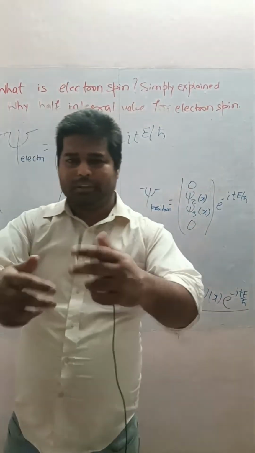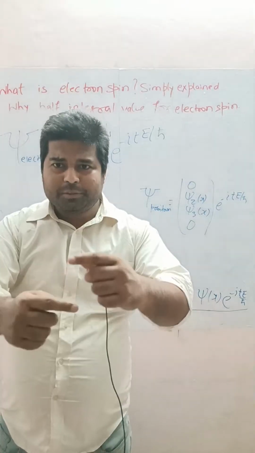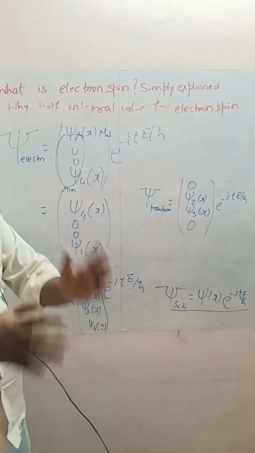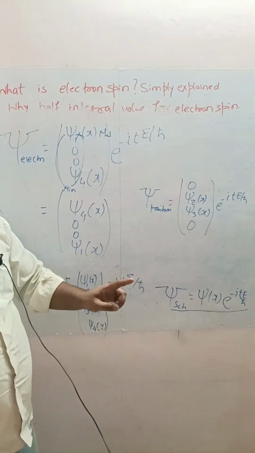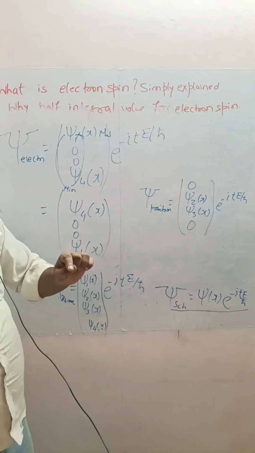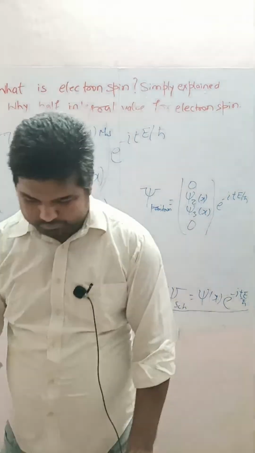If the components of amplitude change their position, that is the spin, according to quantum mathematics. But what is the physical intuition? Listen here. Come to this diagram. I'm showing you.